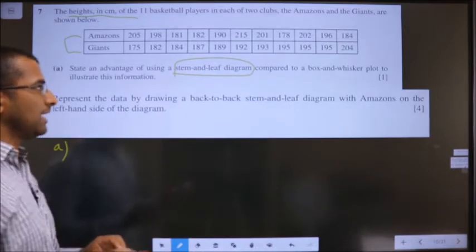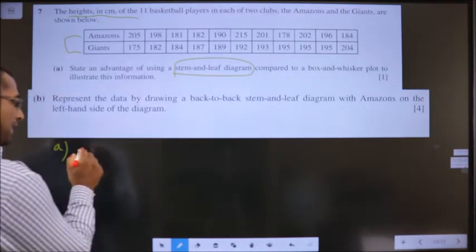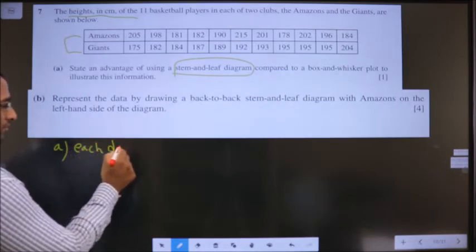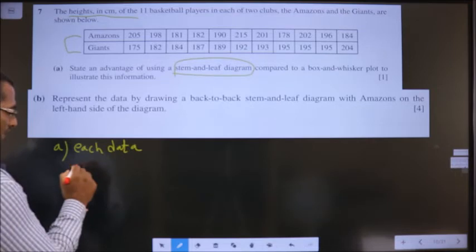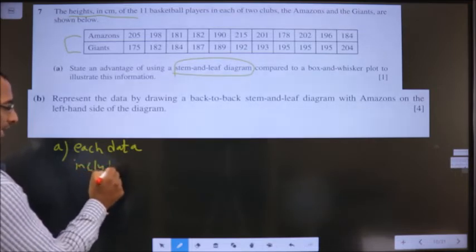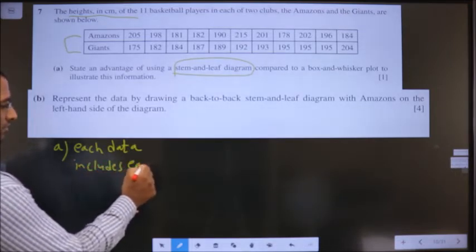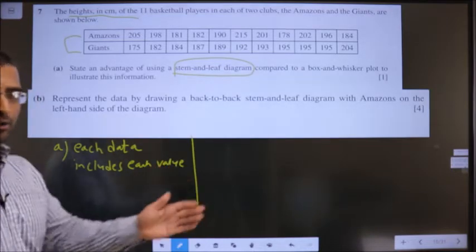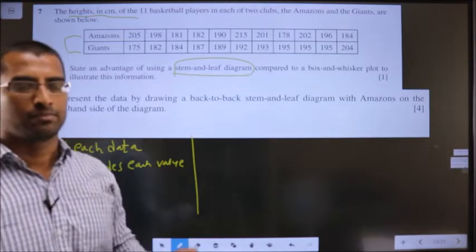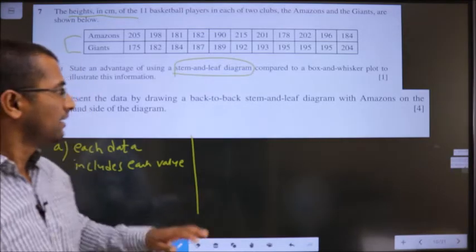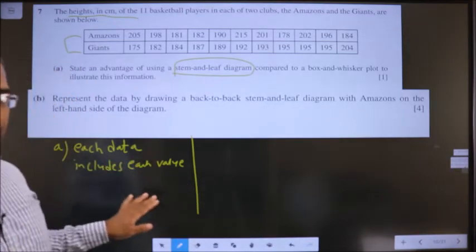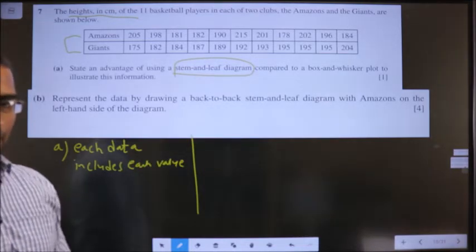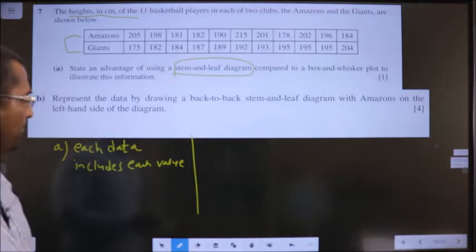The basic advantage is that in stem and leaf, each data value is shown, or stem and leaf includes each value, whereas box and whisker includes only the minimum, Q1, Q2, Q3. That you don't need to write. If you say the advantage of stem and leaf, it is enough; for 1 mark, one advantage is fine. Okay. Now the B1.